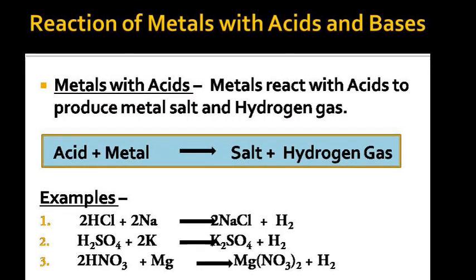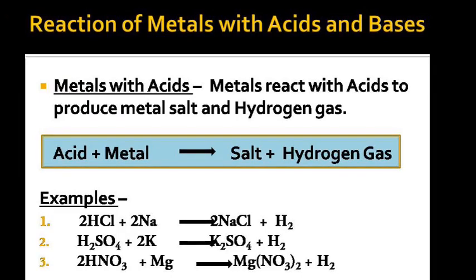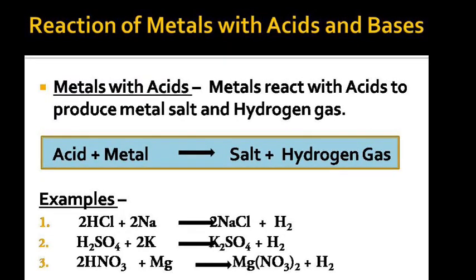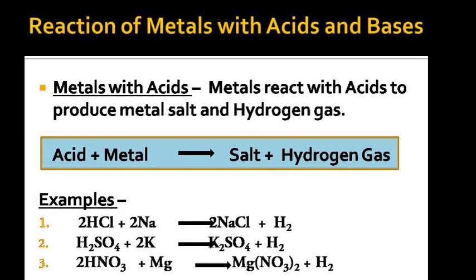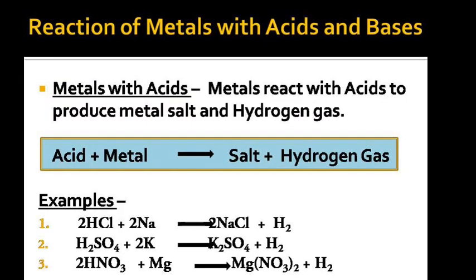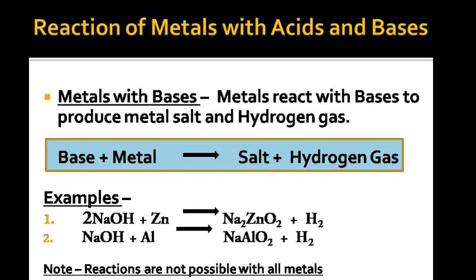Similarly, H2SO4 reacts with potassium, 2K, to give K2SO4 plus H2. And similarly, nitric acid, HNO3, reacts with magnesium metal to give magnesium nitrate and hydrogen. So you can see that the metals have reacted with acids and produced metal salt along with hydrogen gas.